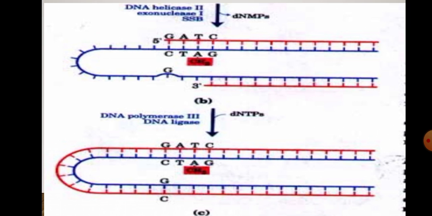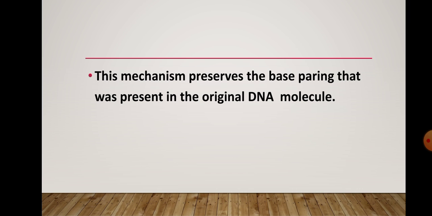The unmethylated strand is unwound and degraded in the 3' to 5' direction from the cleavage site, and this segment is replaced with new DNA by the combined action of DNA helicase II, SSB, DNA polymerase III, DNA ligase, exonuclease I, etc. This mechanism preserves the base pairing that was present in the original DNA molecule.